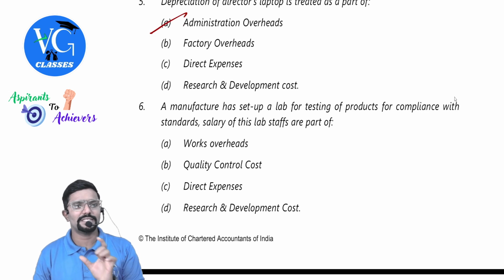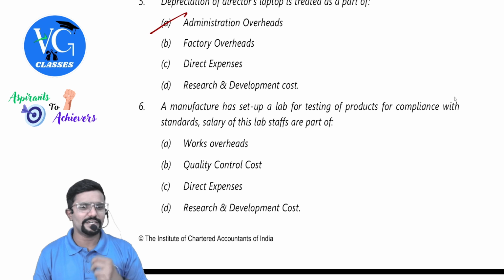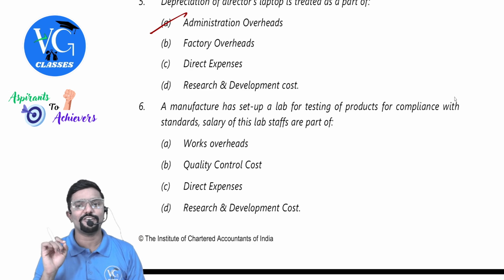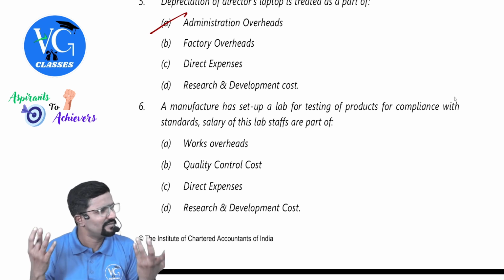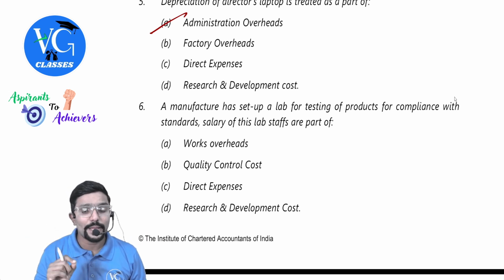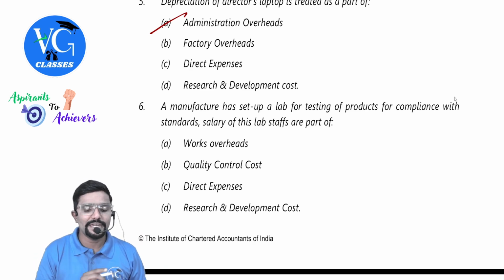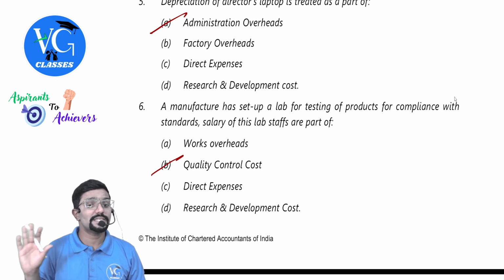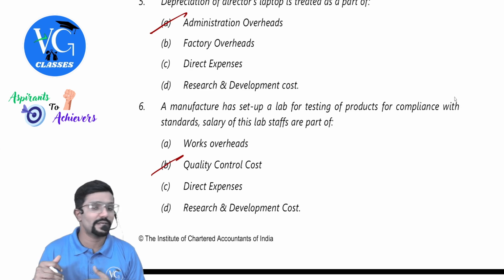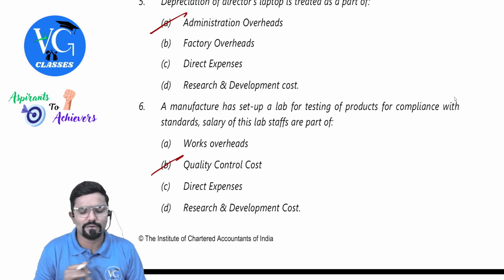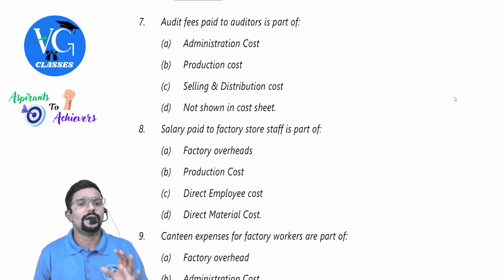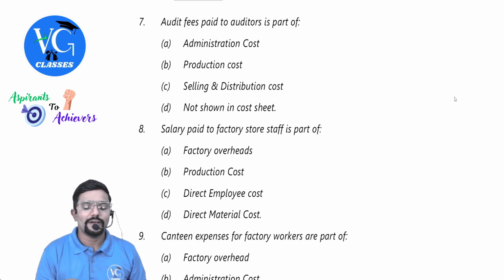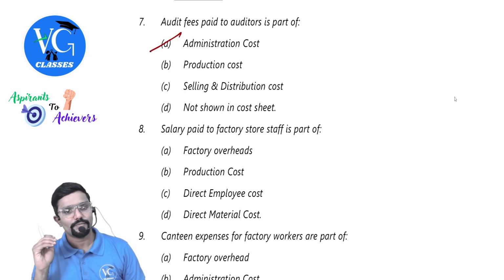A manufacturer has set up a lab for testing of products for compliance with standards. So can I consider it as quality control? Yes. Salary of this lab staff are a part of quality control costs. The other options are works overheads, direct expenses, research and development. This is not research and development. Testing is nothing but quality control testing. Audit fee paid to auditor is a part of administration cost.